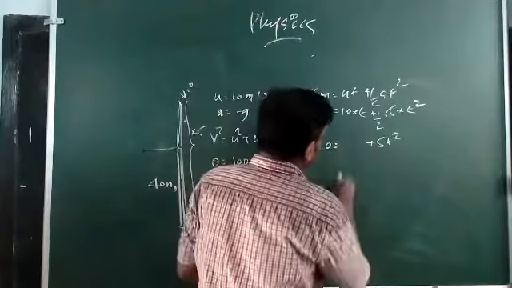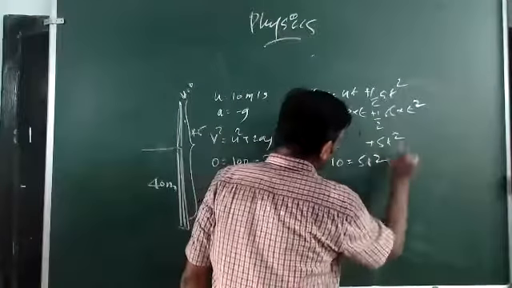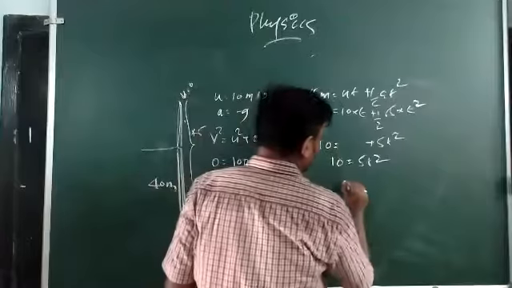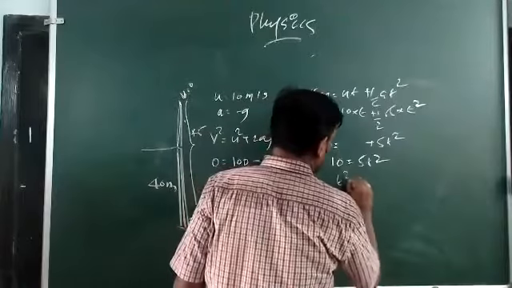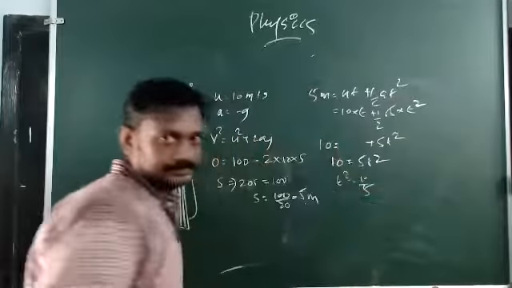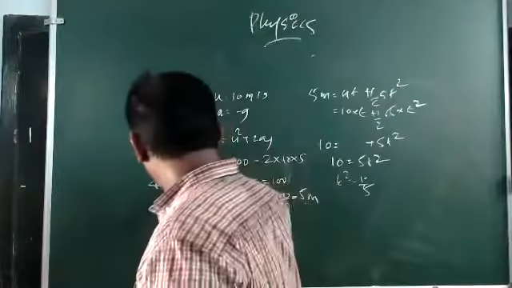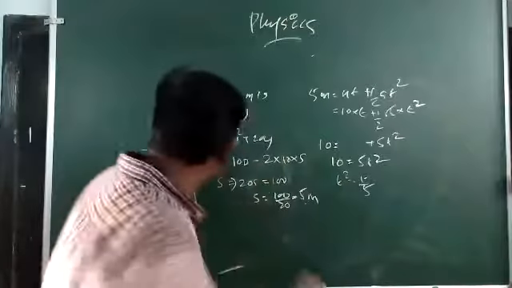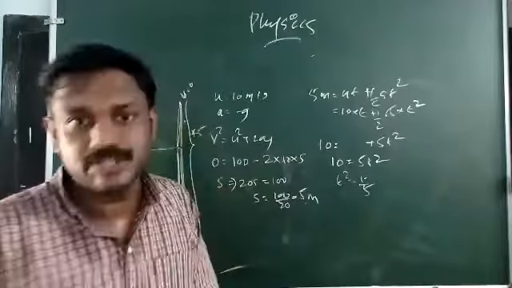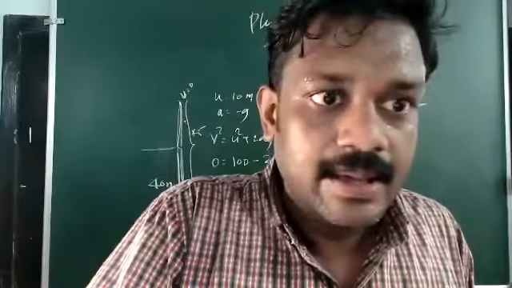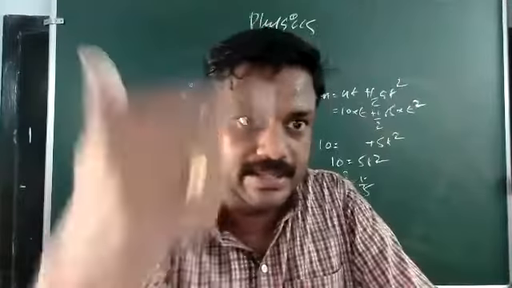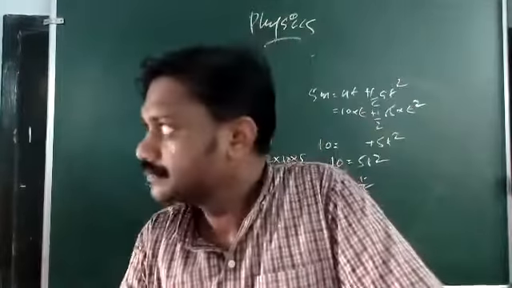So 10 is equal to 5t square. So t square is equal to 10 by 5. Then from the top to the bottom, how much time will it take? That you can calculate using the same equations of motion.